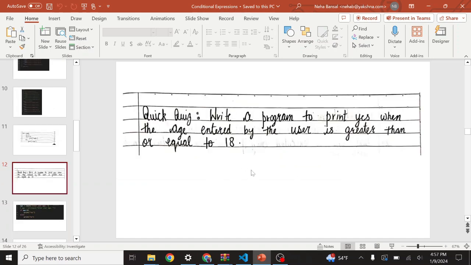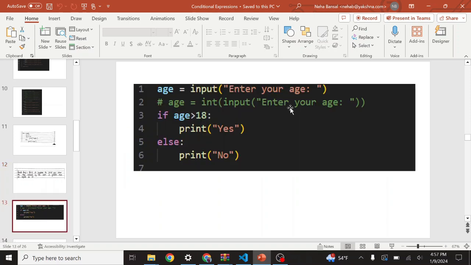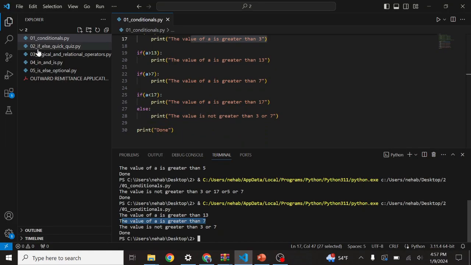Let's do a quick quiz. Write a program to print yes when the age entered by a user is greater than or equal to 18. So let's take the help of this program. Let's run this program. I have already made this program by the name if else quick quiz. I already made this program so that I don't waste time typing it, so that my video should not be very long. That's why I already made these programs.